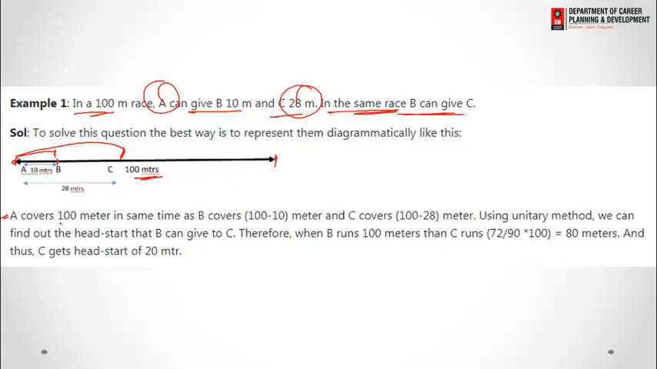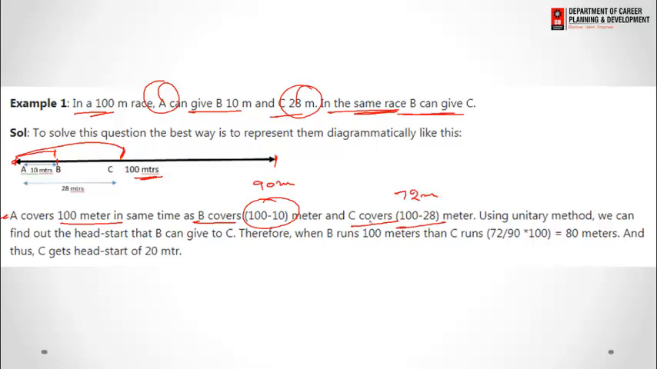Now when A covers 100 meters in the same race, B covers 100 minus 10, because he is already 10 meters ahead of A. That means 90 meters. Whereas C covers 100 minus 28, that is 72 meters.